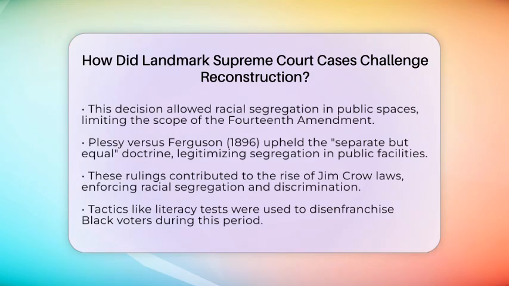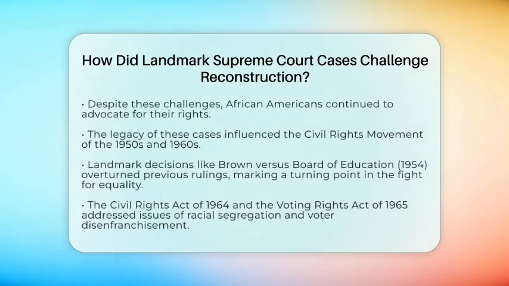These Supreme Court decisions had lasting impacts on the struggles of African Americans during and after Reconstruction. They contributed to the rise of Jim Crow laws, which enforced racial segregation and discrimination. Additionally, tactics like literacy tests were used to disenfranchise black voters. Despite these obstacles, African Americans continued to fight for their rights, setting the stage for future civil rights movements.